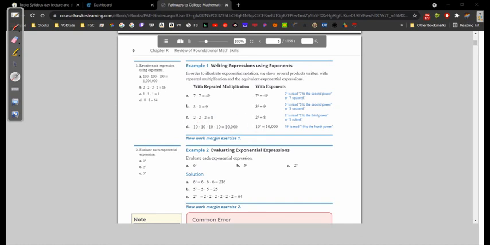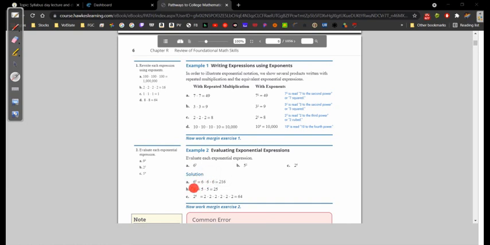Right. Example 2 reads, evaluate each exponential expression. So A, 6 raised to the 3rd, B is 5 raised to the 2nd, and C is 2 raised to the 6th. Well, okay, 6 raised to the 3rd power, that's just simply going to be 6 times 6 times 6, which is equal to 216.